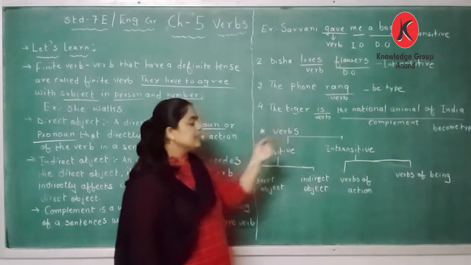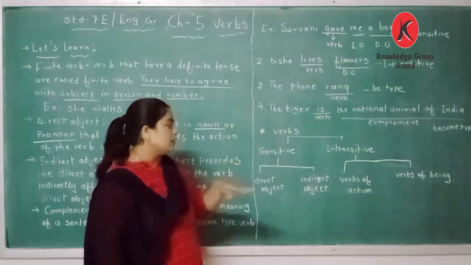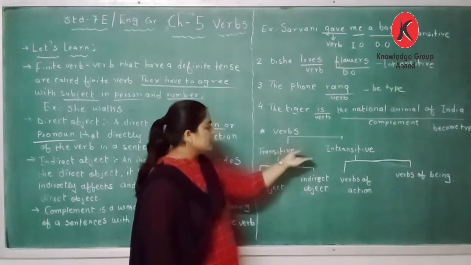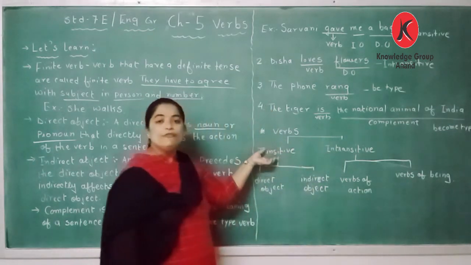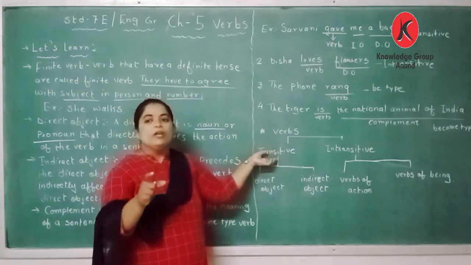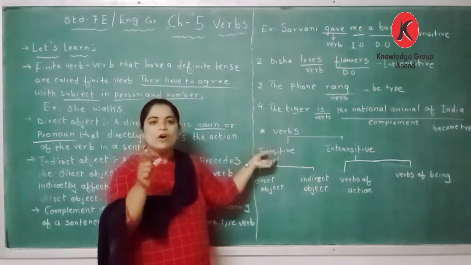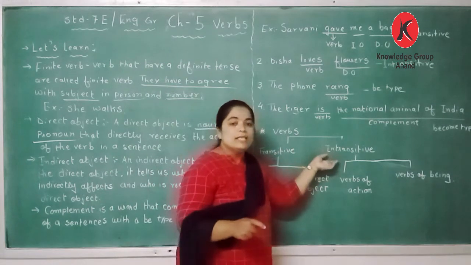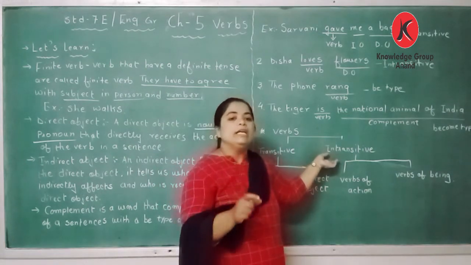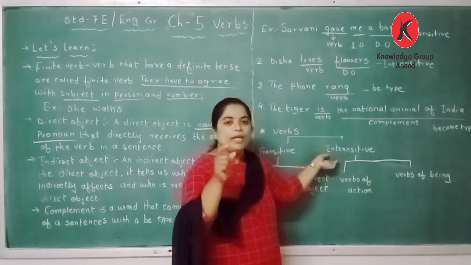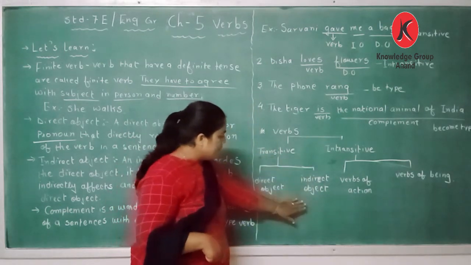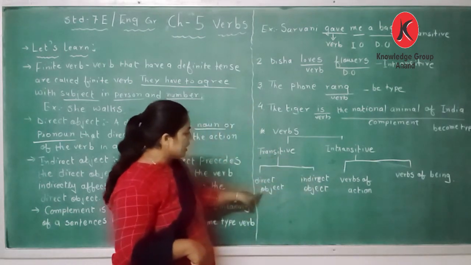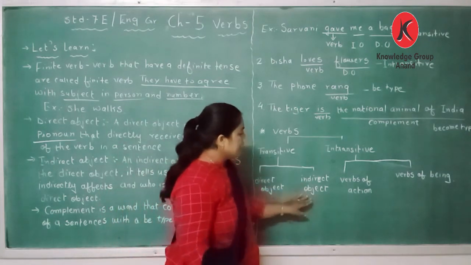Dear students, we are going to learn further about verbs. In verbs, there are 2 types: transitive and intransitive. Transitive verbs need an object to complete the meaning of a sentence, and intransitive verbs do not need an object to complete the meaning of a sentence. In transitive verbs, there are 2 types. One is direct object, the other one is indirect object.